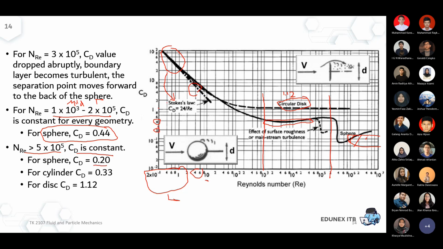Don't forget this is a logarithmic chart, so please remember how to read a logarithmic chart properly. And for a disk, this is still the extension of the previous line. So even in the extreme turbulent regime, the CD is still somewhere around 1.12.